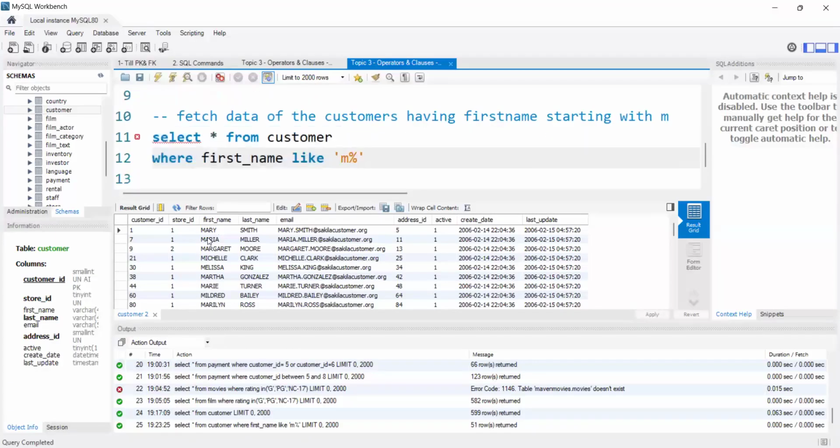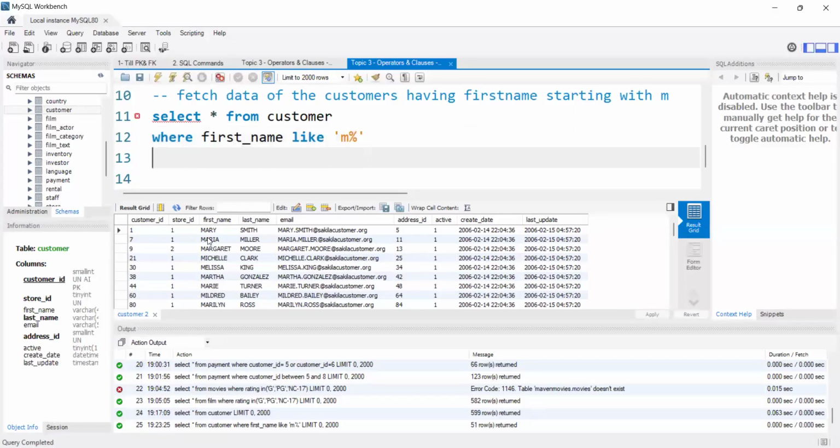Whenever we display percentile, it means it can have any number of characters. Is it clear? Let's solve some more examples, then you can understand very easily. It is very simple.